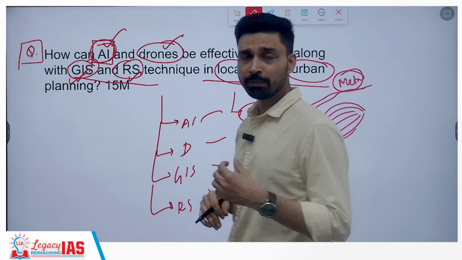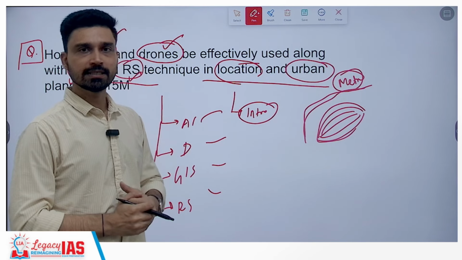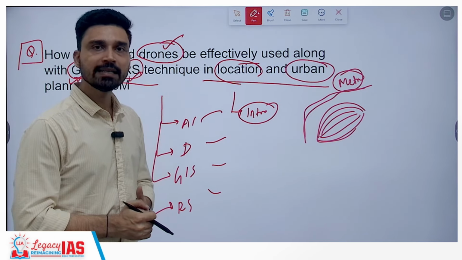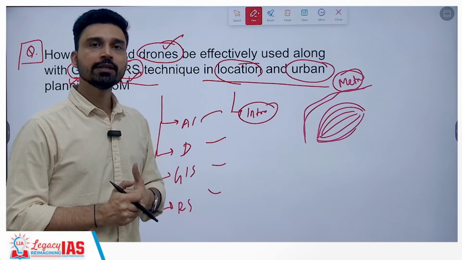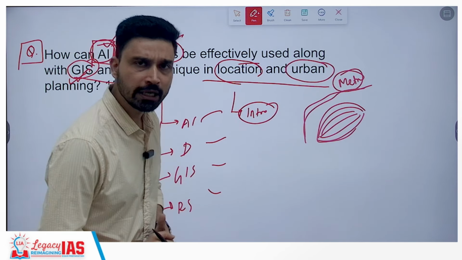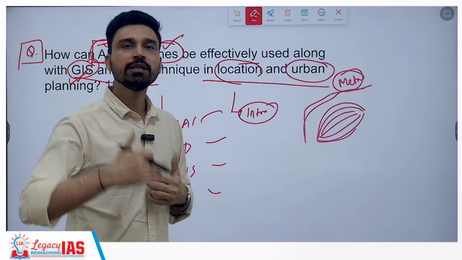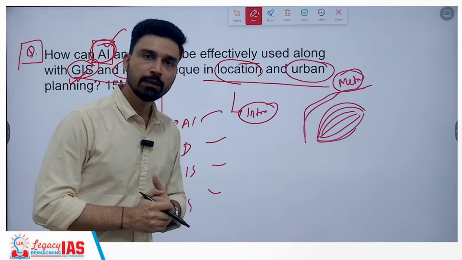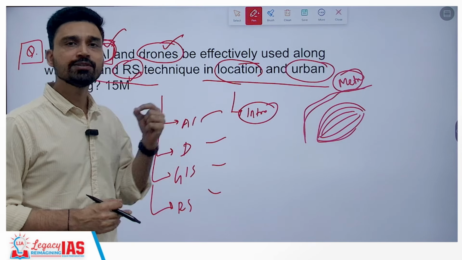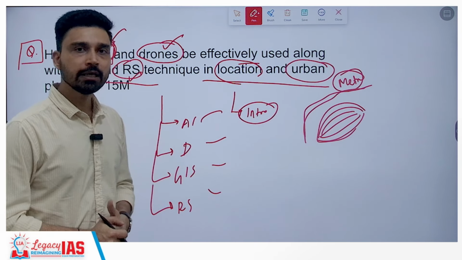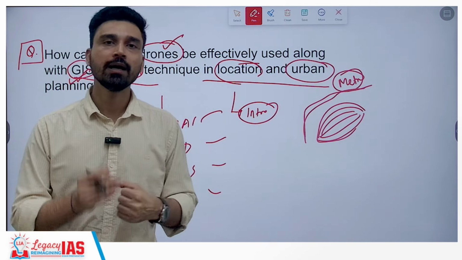And then in conclusion, you can write that all this collectively can give us a much more comprehensive understanding of the evolution of the urban landscape, especially in the context of India, where a large number of people are migrating to the urban centers in search of jobs and better employment opportunities. We have seen that the percentage of population of India in urban areas has continuously increased, reaching all the way up to 35 to 38%, expected to rise further in future. That is where these technologies can play a very significant role in better urban planning, where resources can be effectively utilized, taking into consideration the demands of the population.